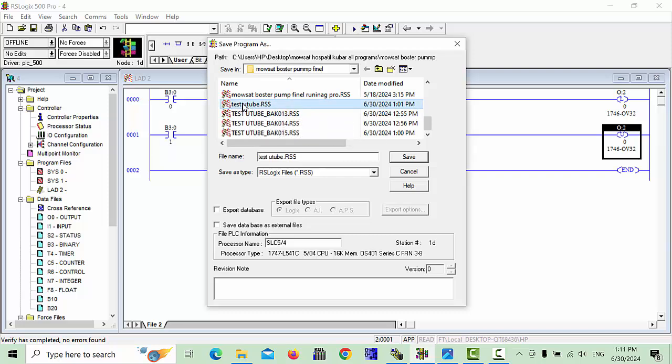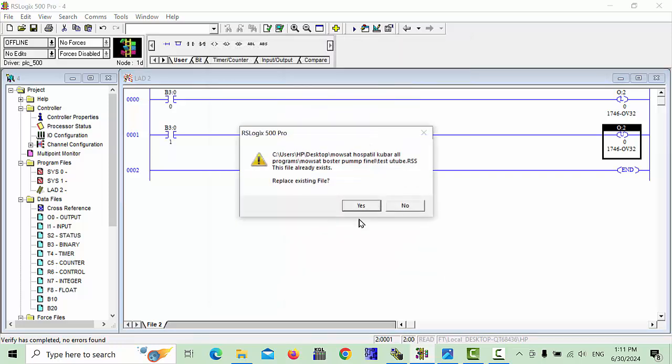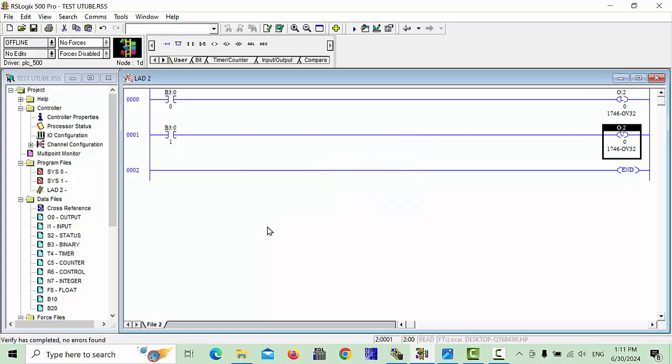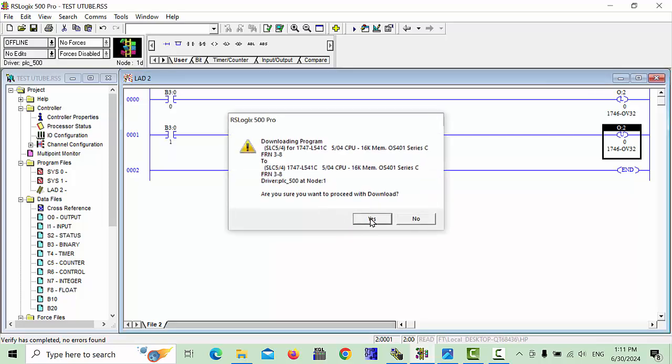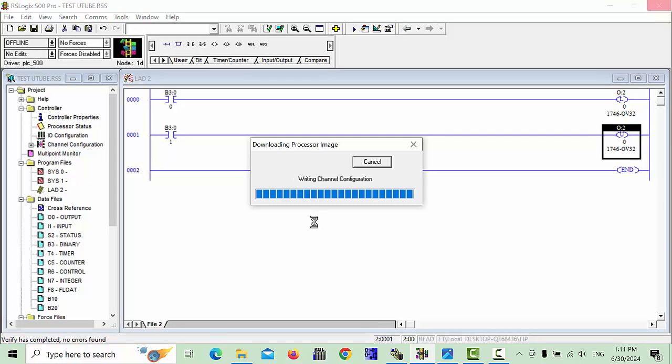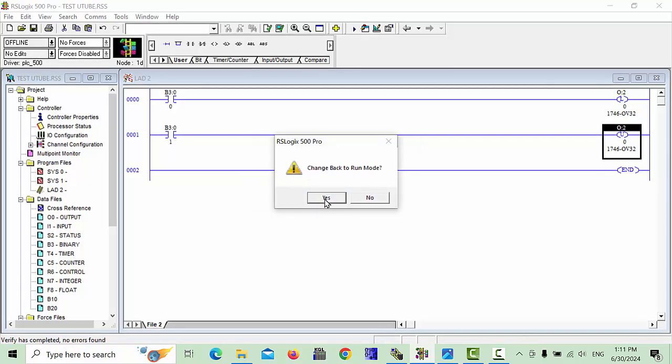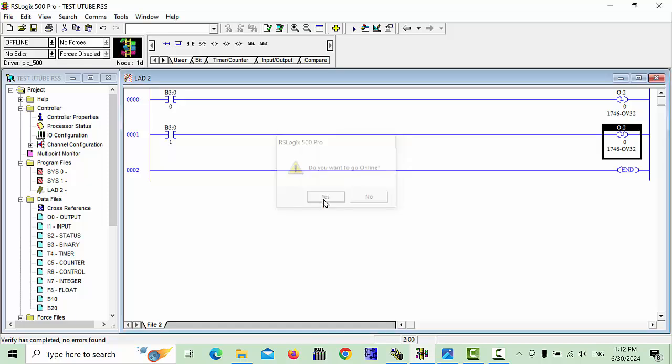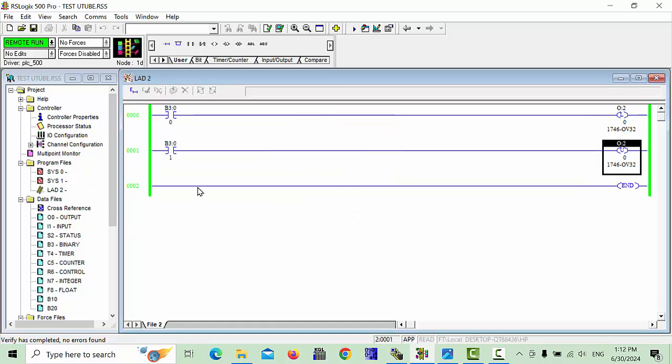You can write it here. I will take this one and make it clear, and click OK, and click yes, and again click yes, and now your program will be downloaded to the PLC. When it's done, if you like to go to the run mode, simply click yes, and again it is asking if you want to go online, you can click yes, and your program will be executed online.